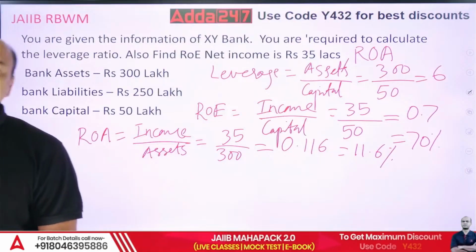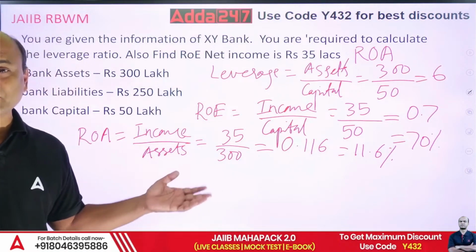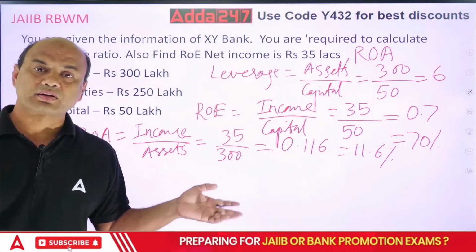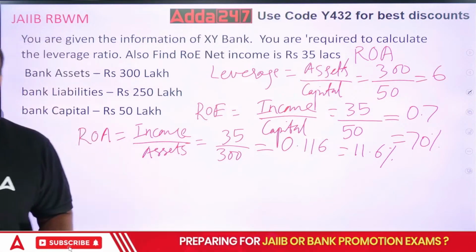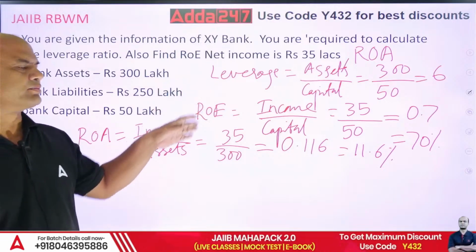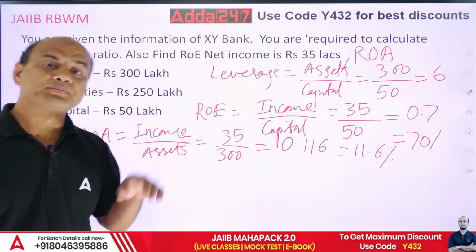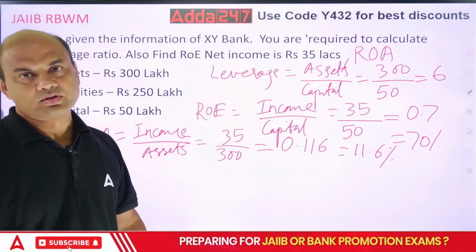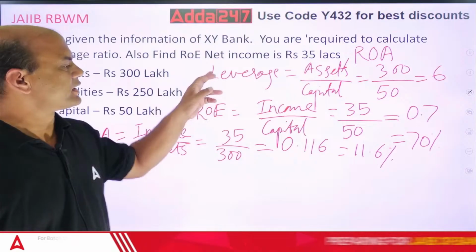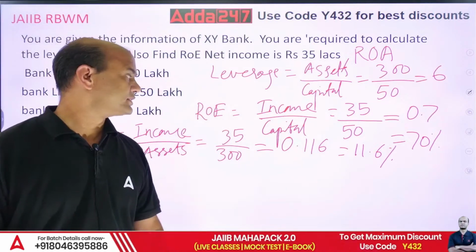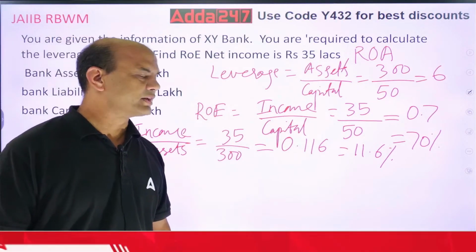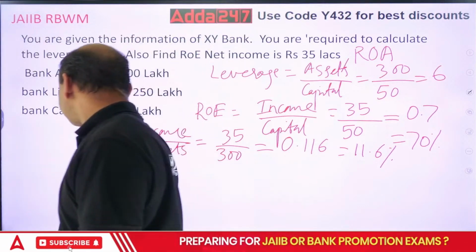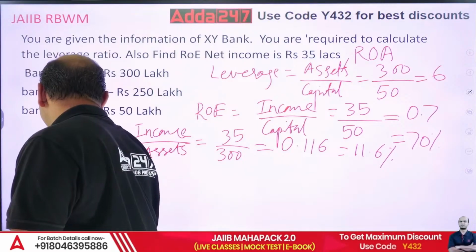Okay. So now I want to calculate over here whether am I right or wrong. How do I know? Is my answer correct or wrong? Try to get the relationship. What was given earlier? ROE equals to ROA into leverage. So multiply this ROA and leverage. Let's see what we get as the answer.